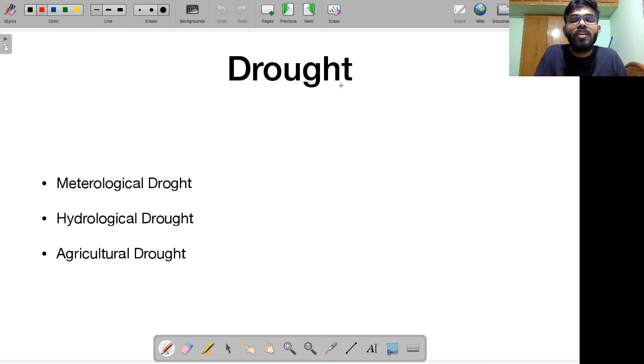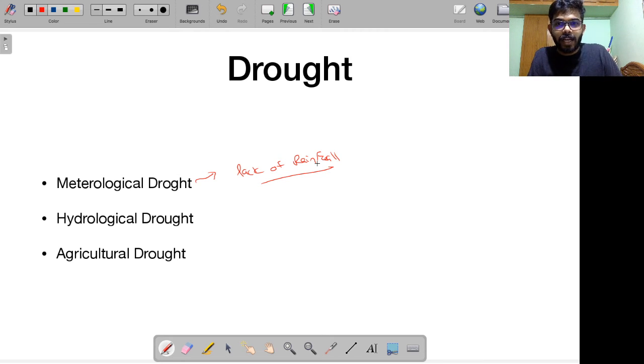There are three different types of drought. You need to remember them. This is not given in NCERT. One is called meteorological drought. This drought is declared when there is lack of rainfall. For example, when the monsoons fail in India, the kind of drought that we have is called meteorological drought. There are certain criteria, how much minimum rainfall should be there, below which you can classify it as drought, etc. I'm not getting into those technical details. Meteorological drought means a drought that is declared because of lack of rainfall.